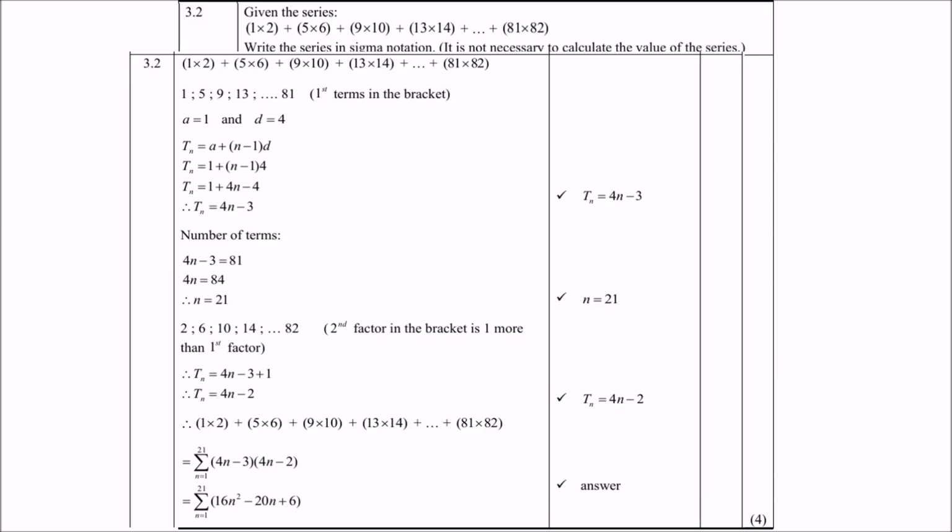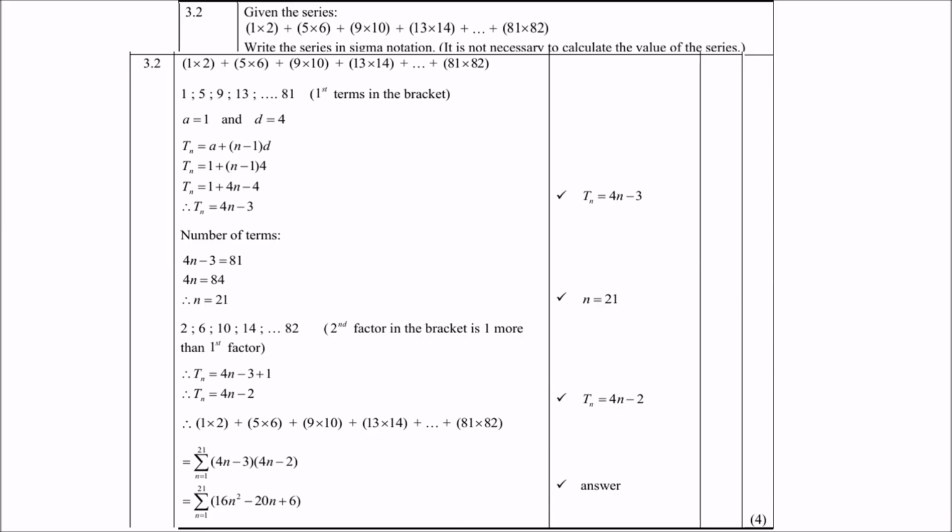Then the number of terms, of course, will be found from the last term in the last bracket, which is 81. So therefore 4n minus 3 is 81, so therefore n is 21. Remember, we need n in our sigma. Now we're done with that.